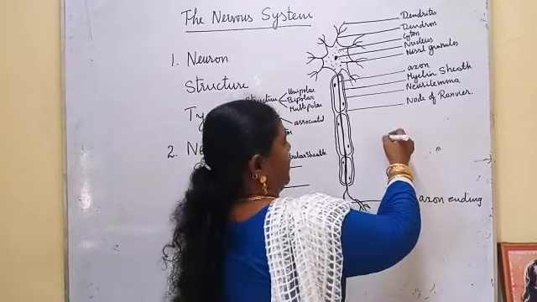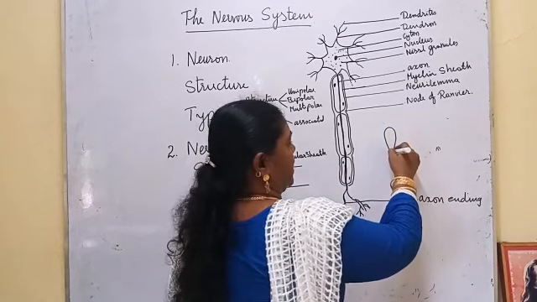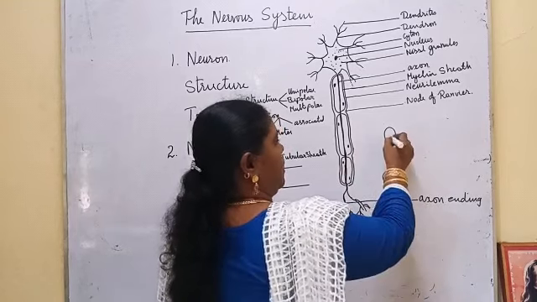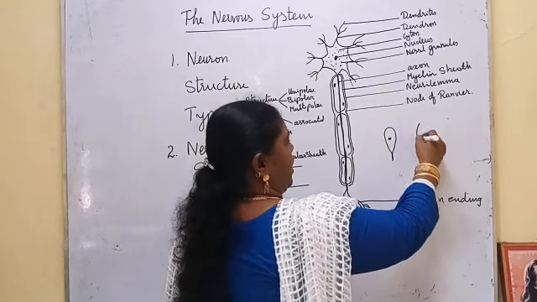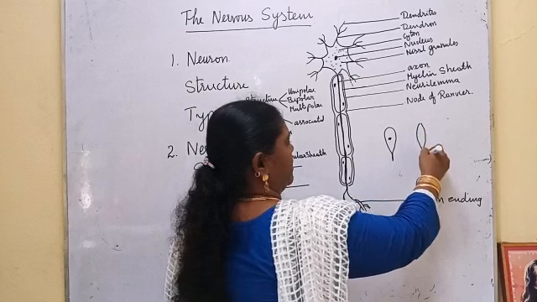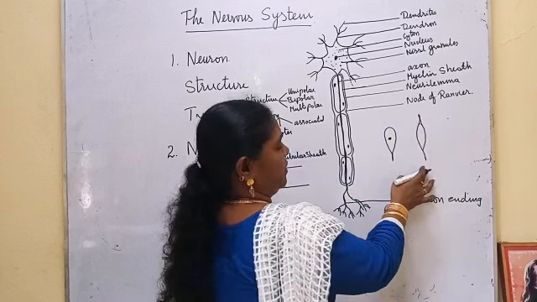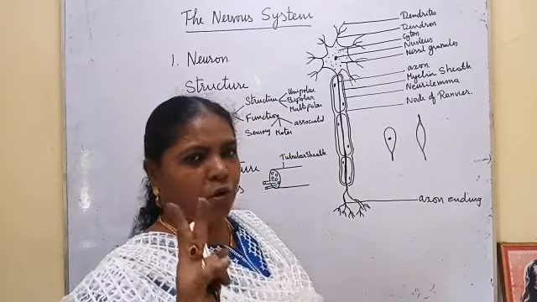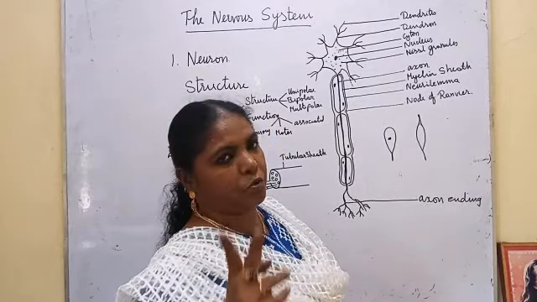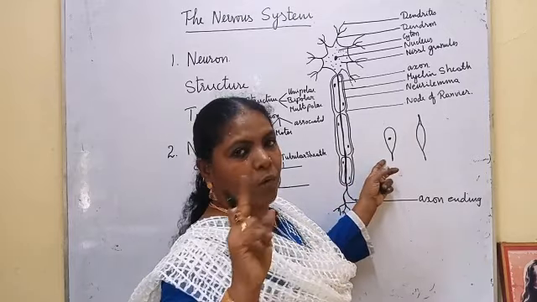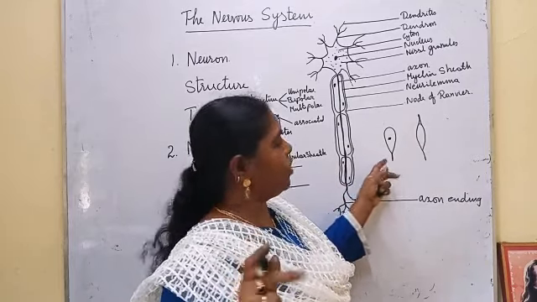A unipolar neuron is connected with the adjacent neuron with only one process. A bipolar neuron is connected on both sides. Here it is connected with another neuron, here with two neurons. The neuron which is connected with two neurons is bipolar. The neuron which is connected with only one adjacent neuron is called unipolar.